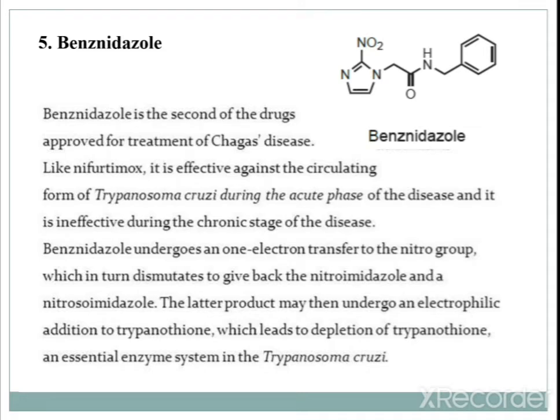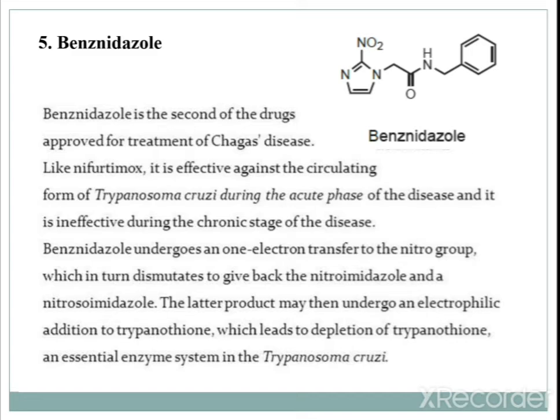The latter product may then further undergo electrophilic addition to trypanothione, which leads to depletion of trypanothione, an essential enzyme system in Trypanosoma cruzi.